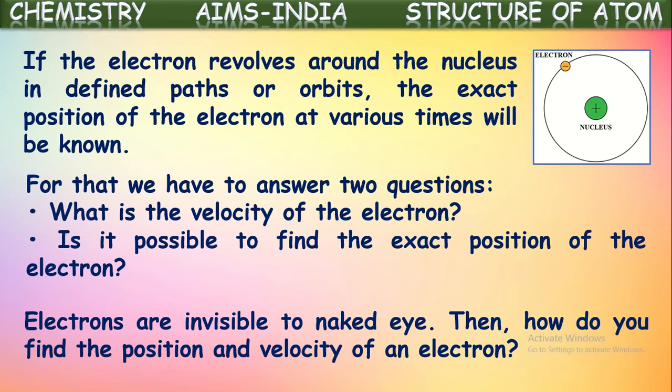Electrons are invisible to the naked eye. Then how do we find the position and velocity of the electron? Yes, it is an important question here. First of all, these electrons are microparticles, which are very small and cannot be seen with the naked eye. So then how do we find the velocity and position of the electron?